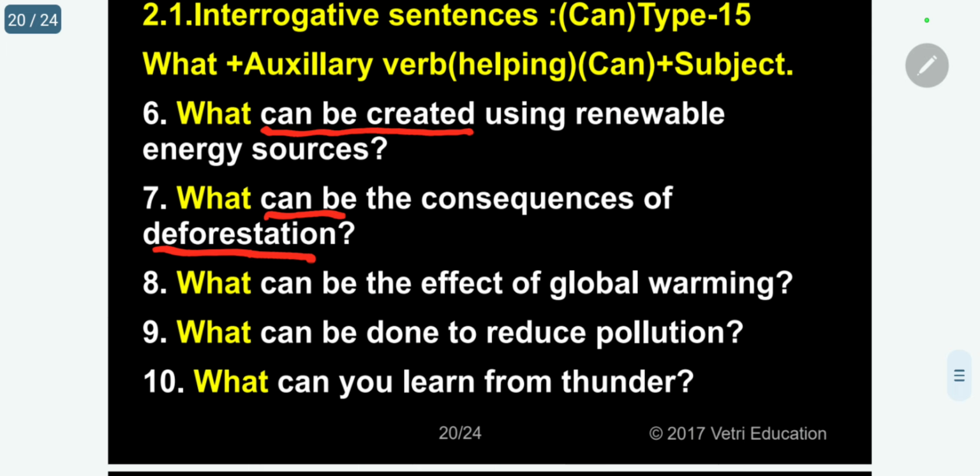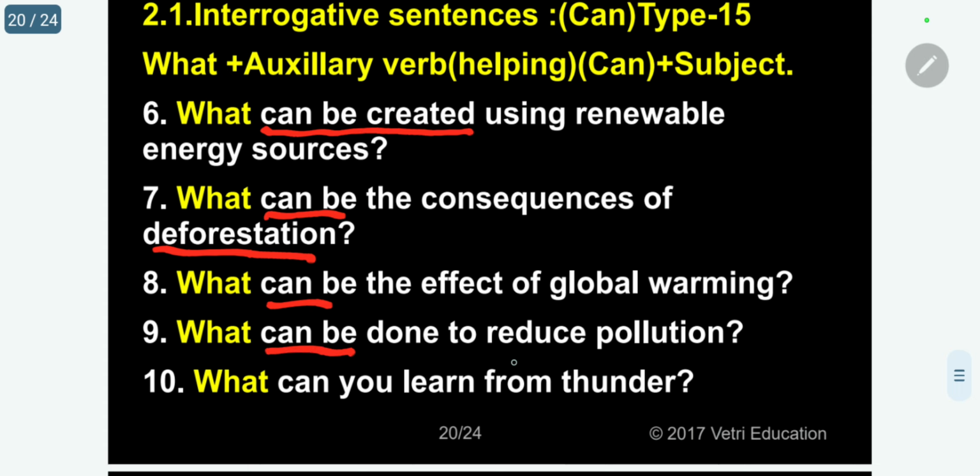Additionally, they will always act as a helping verb. They will be assisted by a main verb. So can is like that. So can cannot come alone. That's why we are using be. Be here stands for is, am, is, or are. So what can be the effect of global warming?